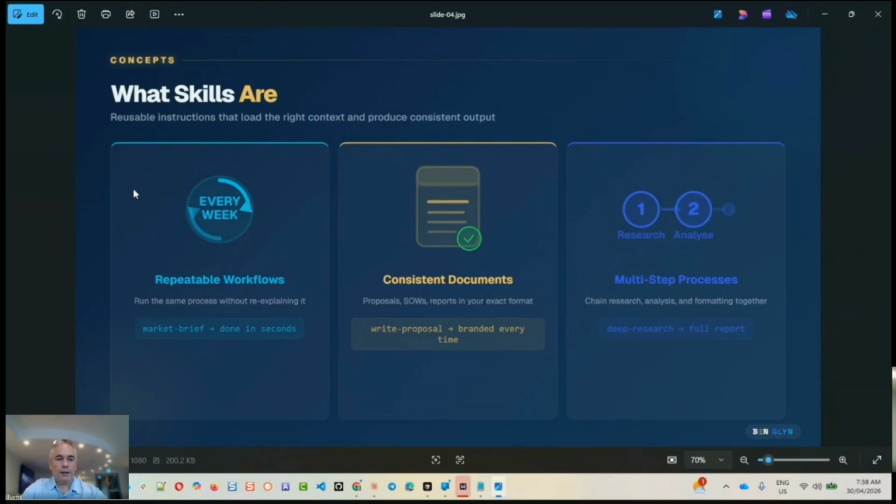Skills are really just repeatable workflows. Just imagine you were recording yourself doing a task on the computer, and at the end of it, you would summarize what you did. If you could wrap that up in a skill or a workflow, then you could click on a button. For those that have used Excel, it's like running a macro. But with a skill, you can go across many different systems.